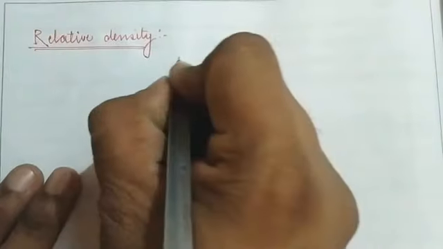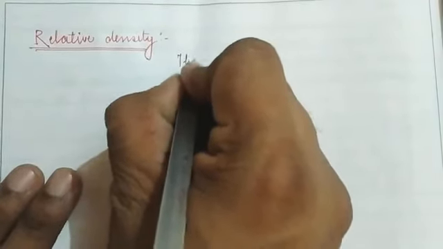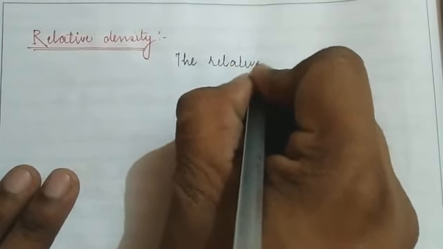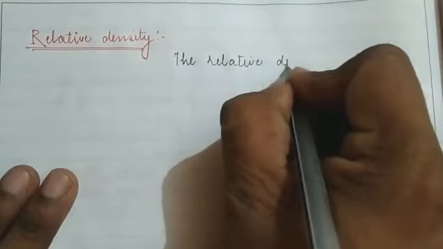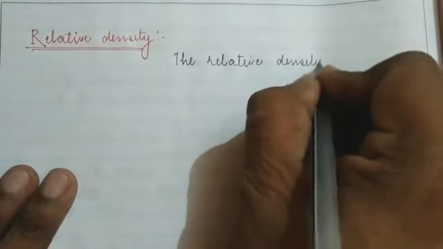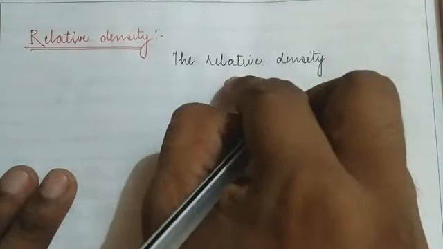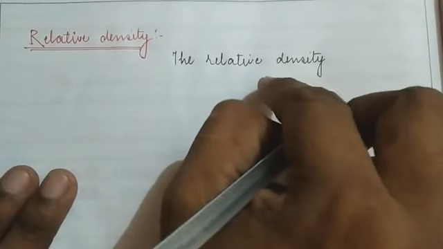So children, how can we define the relative density of a substance? Density means mass per unit of volume, and relative means it is going to be compared with a fixed quantity.